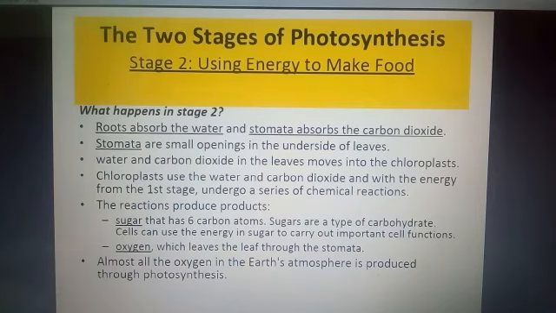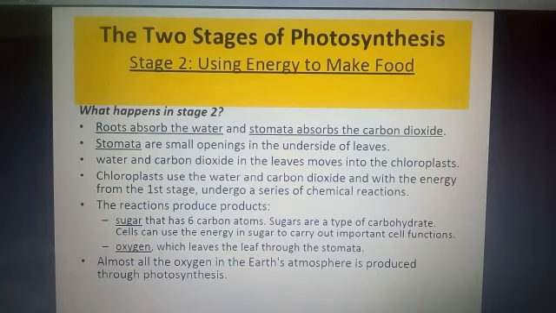Sugar has 6 carbon atoms, and it is a complex type of carbohydrate, which is the basic source of energy for all cell functions as well as for the plant's functions. We animals also depend directly and indirectly on the plants for energy.